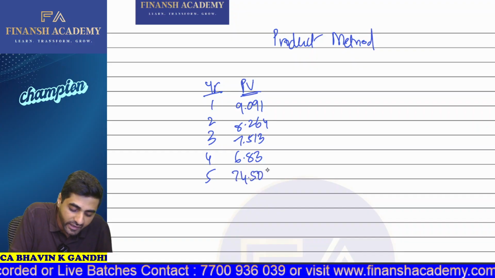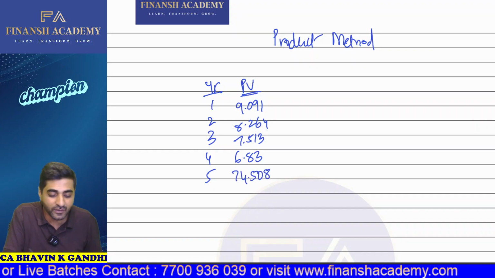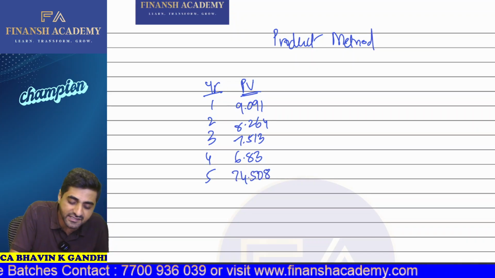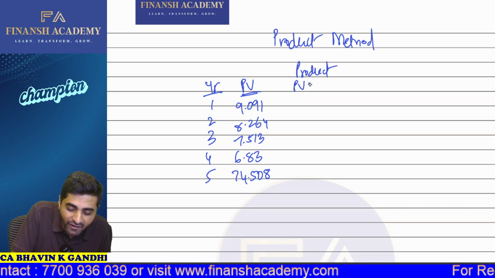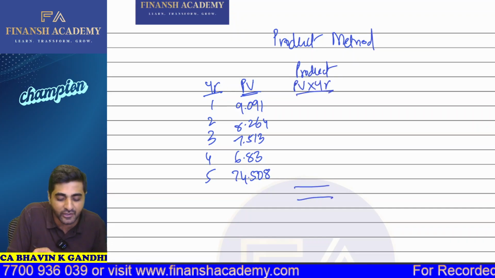Now, in the product method, instead of taking the weights, we will take the product of present value into years.